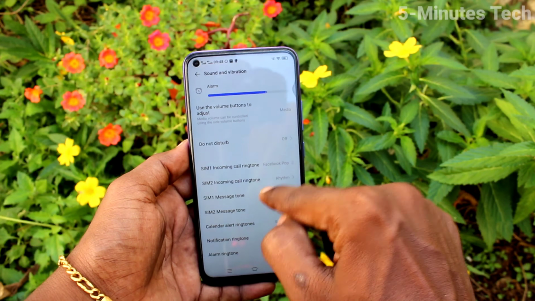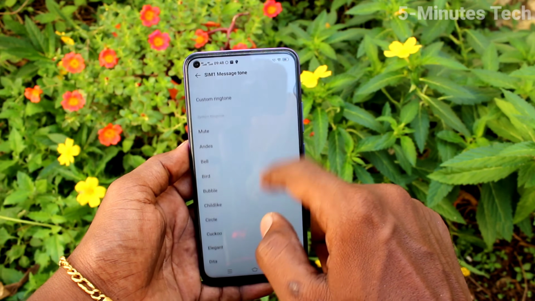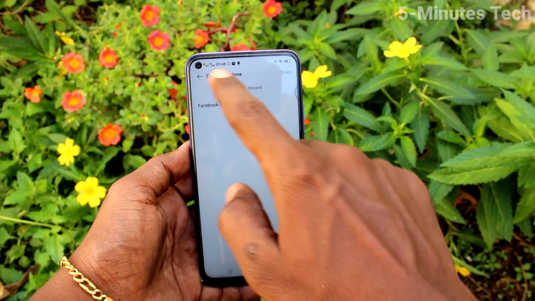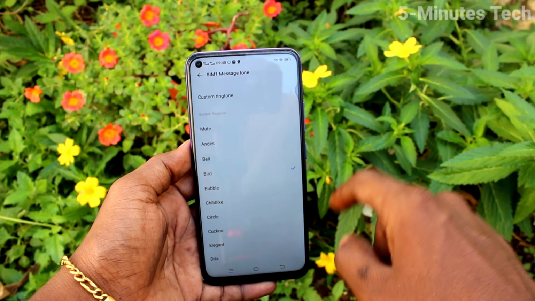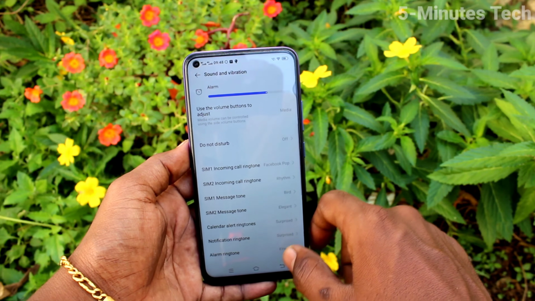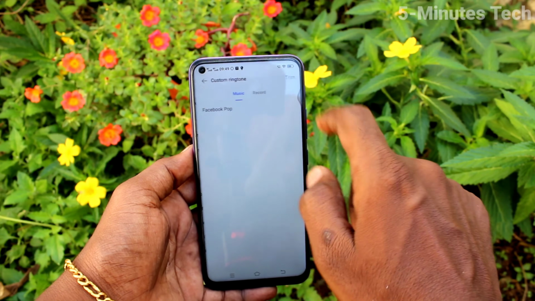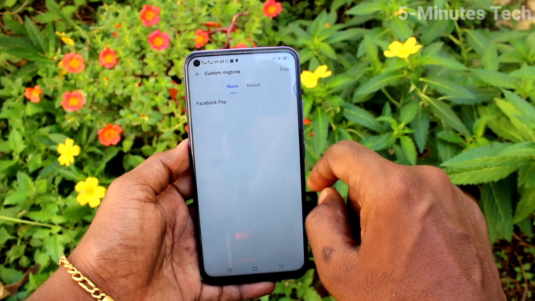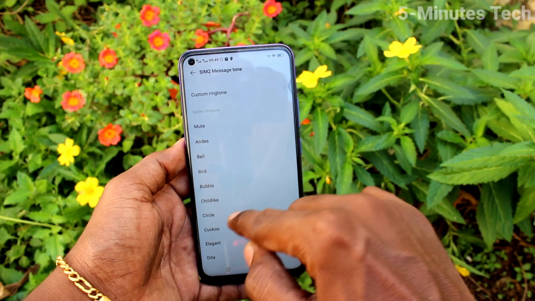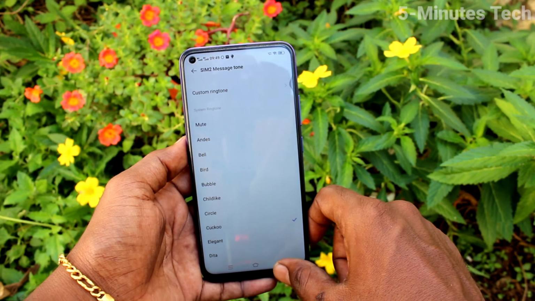Then click on SIM1 message tone. Here also you can select from custom ringtone or select from system tone. And SIM2 message tone, this is also similar to what I have done earlier. You can either choose from custom ringtone or system ringtones.